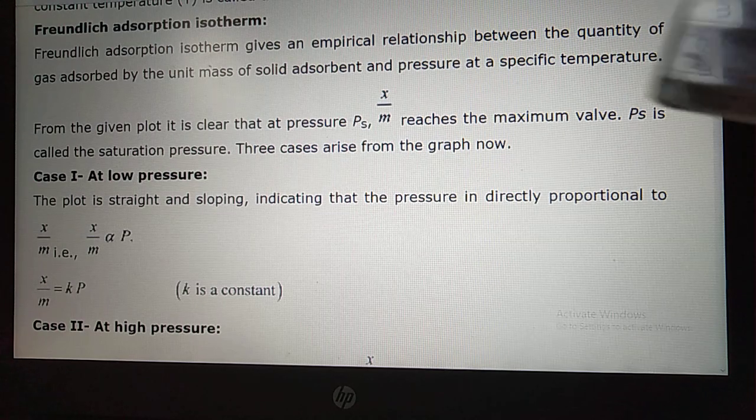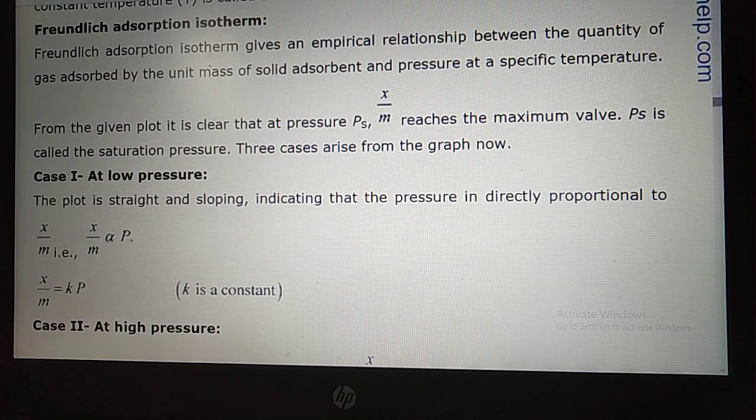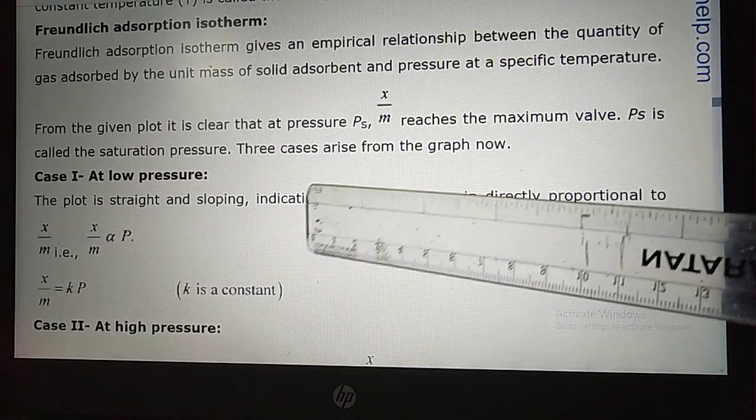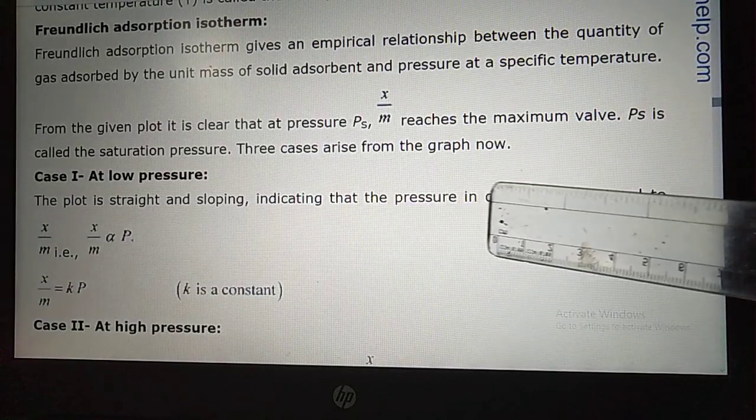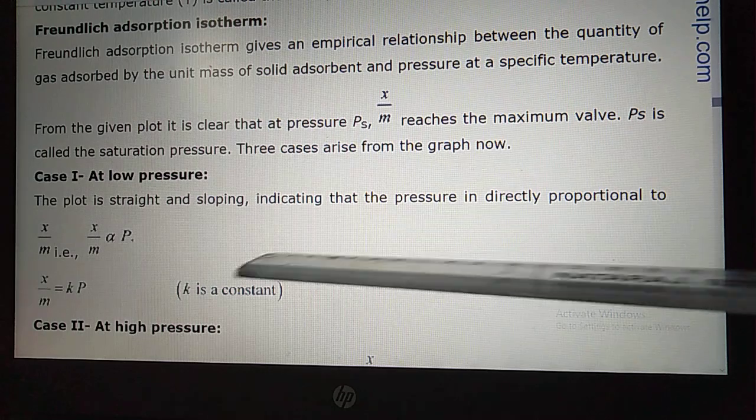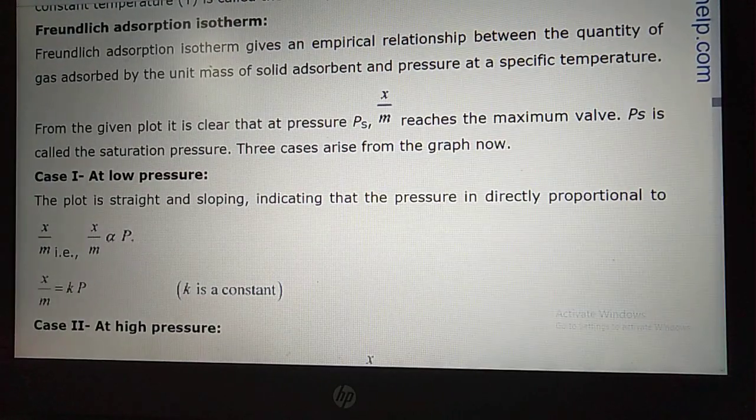At low pressure, the plot is a straight line sloping upward, indicating that pressure is directly proportional to x by m. Means if the pressure is low, adsorption is proportional to pressure.